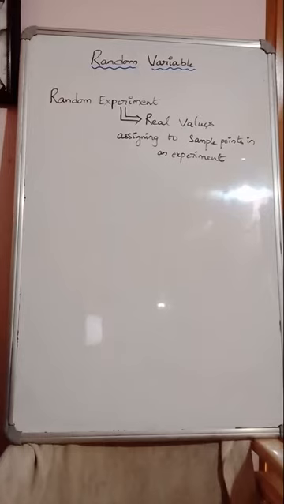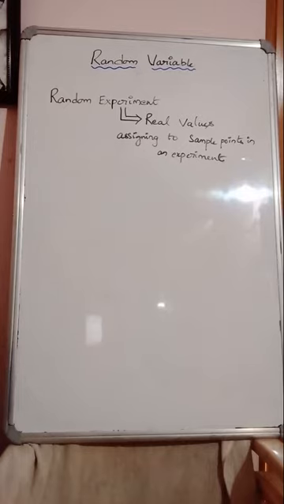See here, probability and random variables are interconnected chapters. So before understanding the random variable, you must have understood the probability concept. Hope you are very clear about what is random experiment, what is probability, what is event, what is sample space, what is a sample point, each and everything, from the concept of probability. Now, extending the chapter on probability, there is one more chapter which is called random variable.